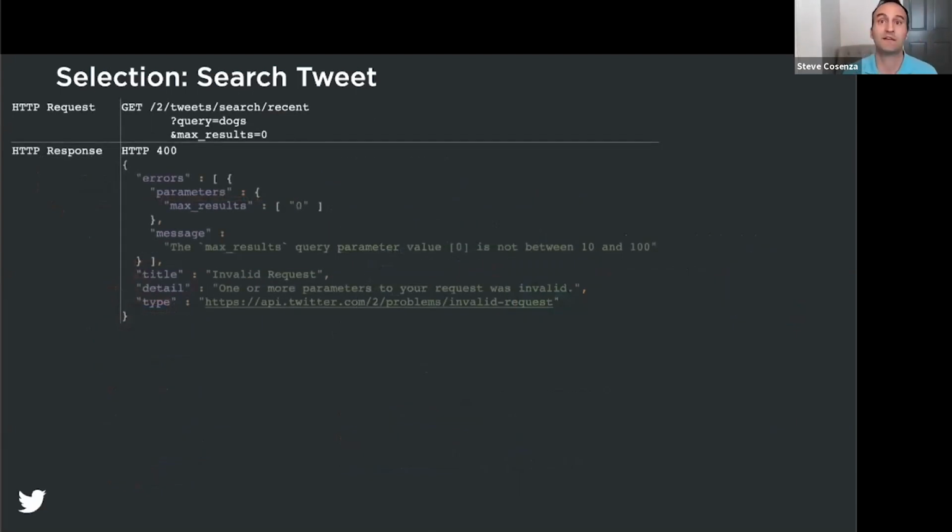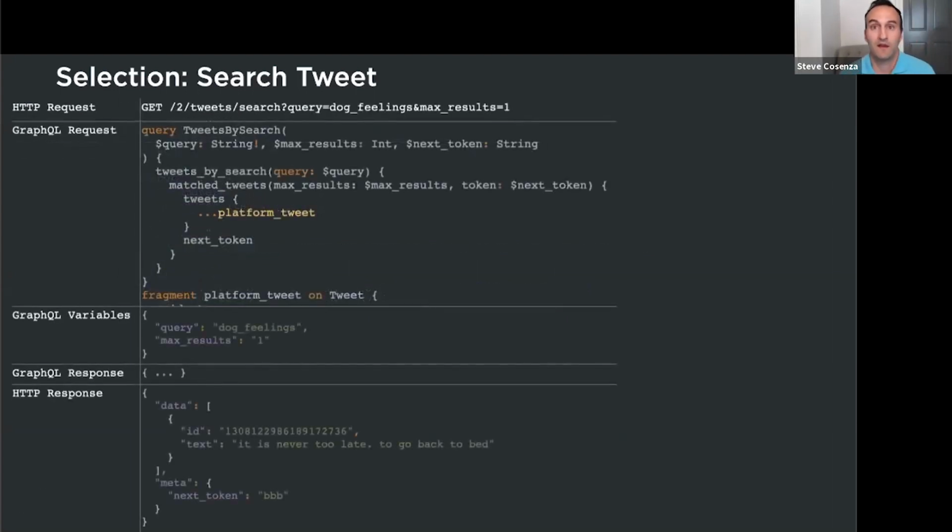Putting all the pieces together here, if an HTTP request for /2/tweet/search/recent comes into the platform with a max results value that doesn't validate against the OpenAPI spec, then no GraphQL query is issued, and we immediately return a 400 response. And now let's look at a well-formed HTTP request. This time we issue a GraphQL request with the GraphQL variables populated from the HTTP request query params. And then at the bottom, we render tweets in the standard expected format with the default ID and text fields. All right, we've successfully built 2 new API endpoints capable of selecting tweet by ID and tweet by a search query.